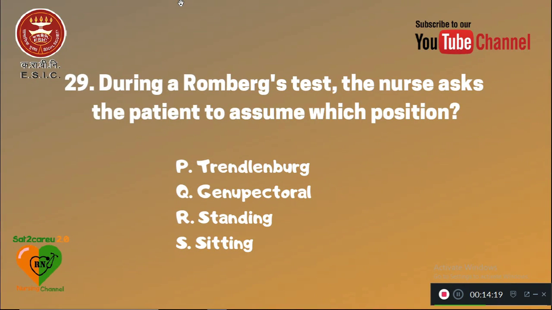During a Romberg test, the nurse asks the patient to assume which position? P is Trendelenburg, Q is genupectoral, R is standing, and S is sitting. The right answer is R, the standing position assumed by the patient during the Romberg test.